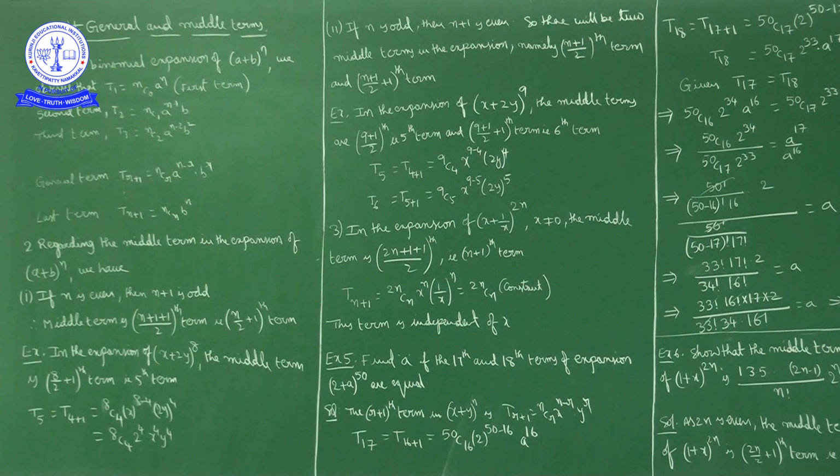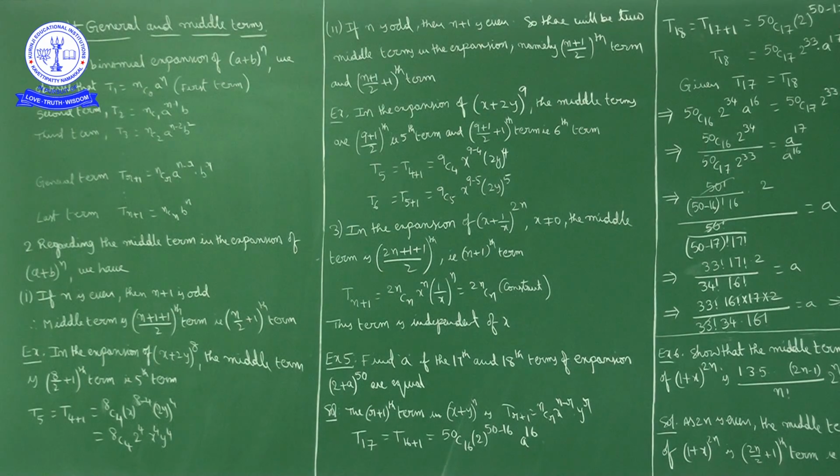In the binomial expansion of (a + b) power n, what is the expansion? nC0 a^n + nC1 a^(n-1) b + nC2 a^(n-2) b^2 + and so on up to nCn b^n. What you can observe here is in the expansion of (a + b)^n, the first term, which you consider as T1, is nC0 a^n.